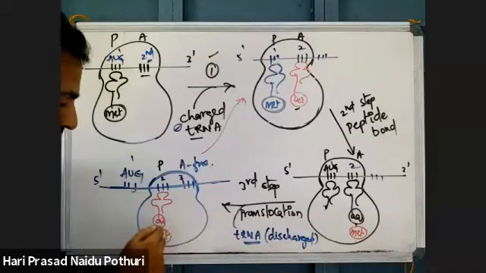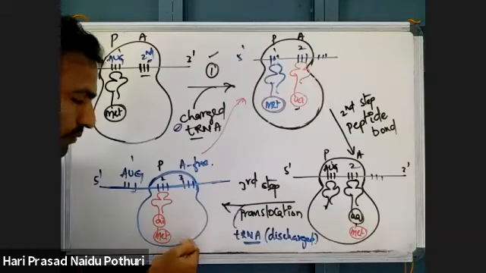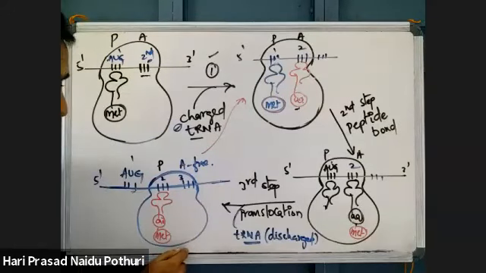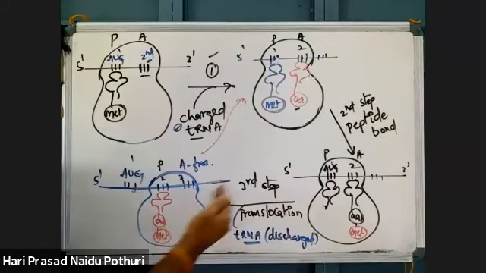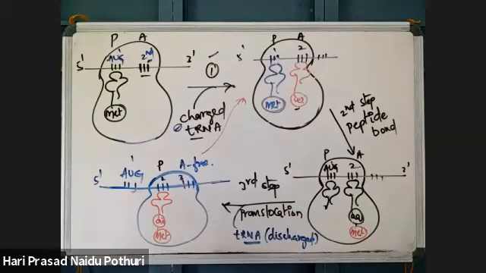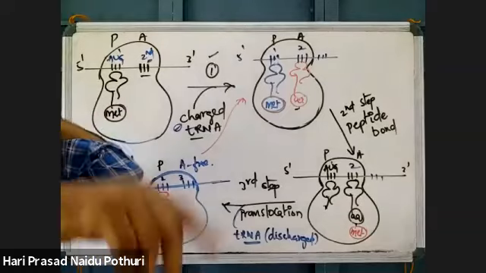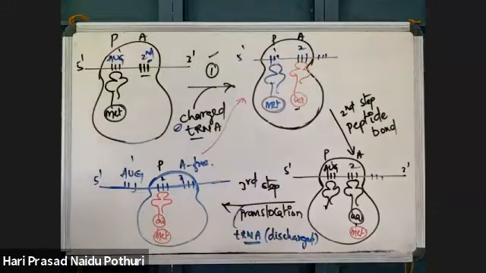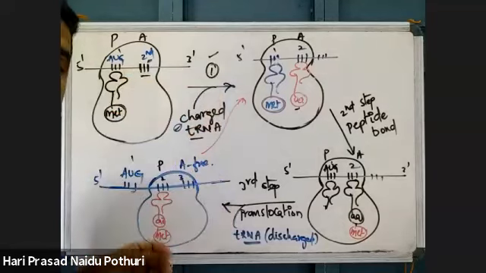Here 1 amino acid will be there. These 2 amino acids will be shifted to here, like this, so that now the tRNA has 3 amino acids. Again the translocation, again it is moving. Now this tRNA has 3 amino acids. Like that, the process is repeated. The three reactions which take place during elongation are recycled. The 3 reactions are repeated.